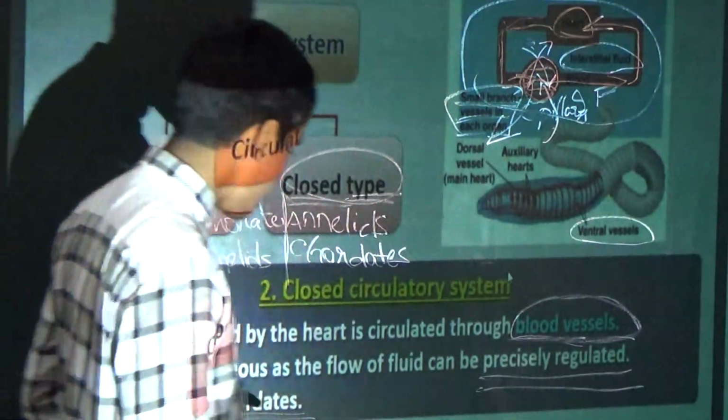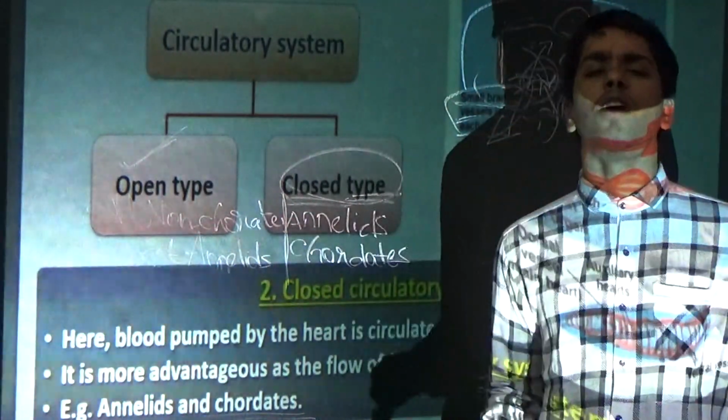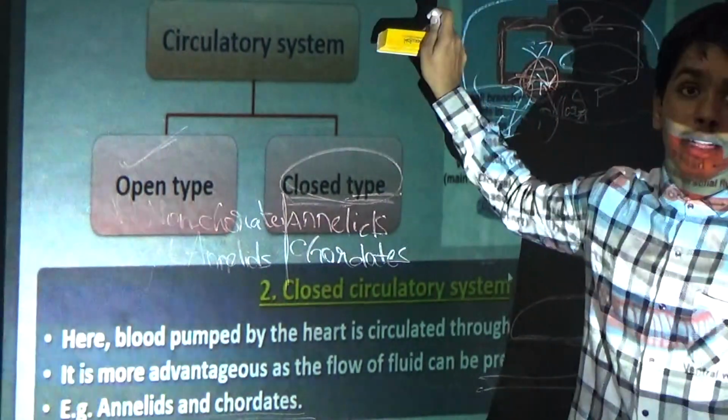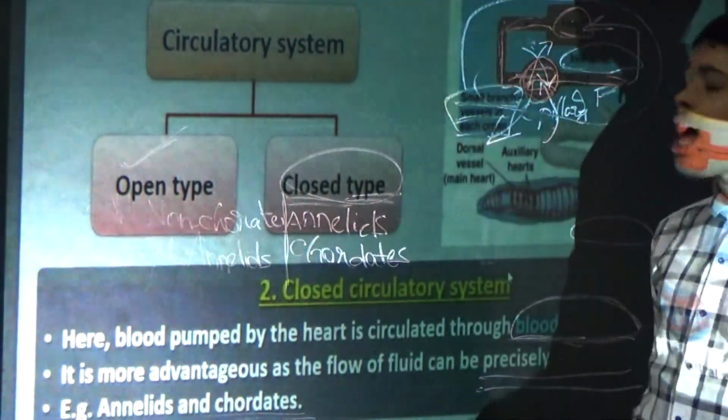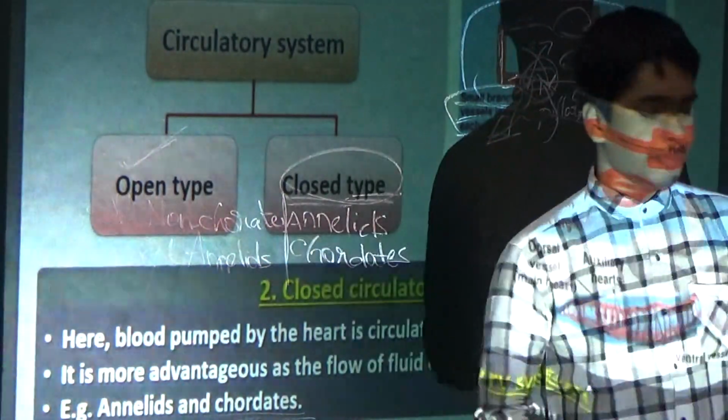Now we will see the heart of vertebrates. We don't want the heart of invertebrates. So first remember this, and then we will go to the heart of vertebrates. Okay.